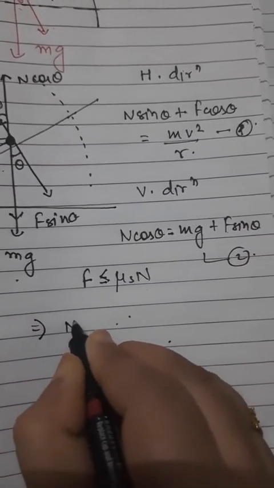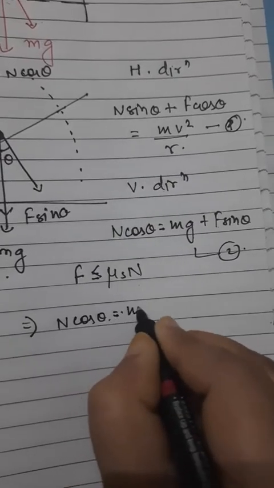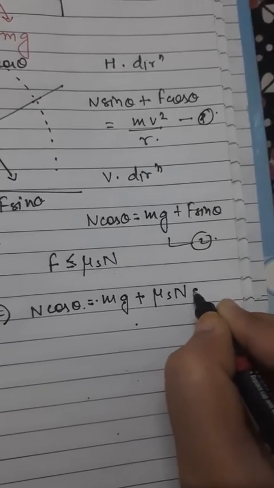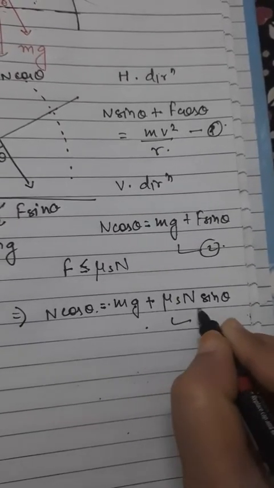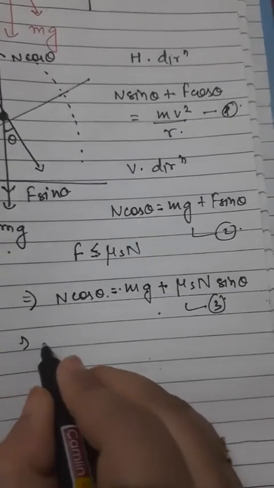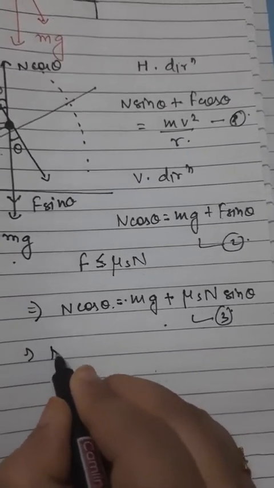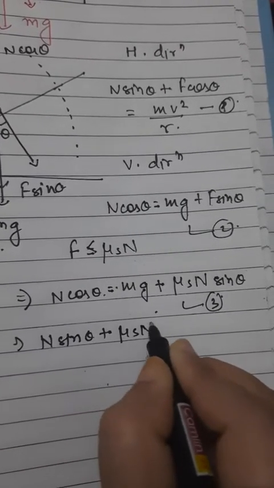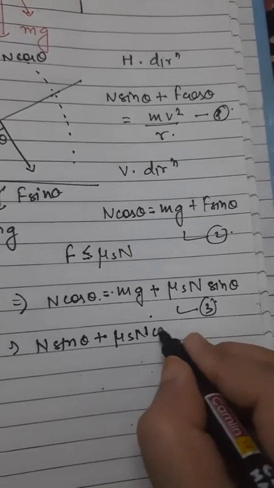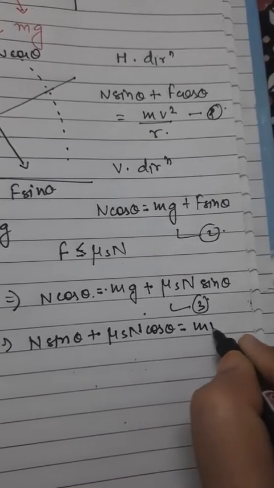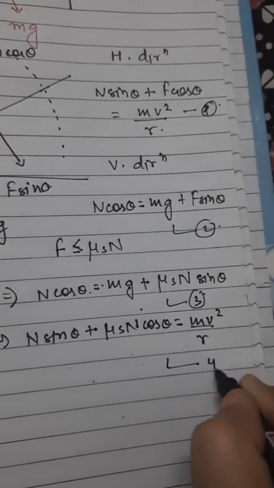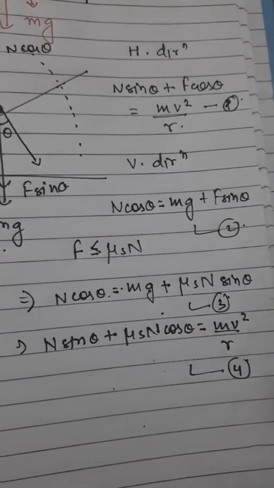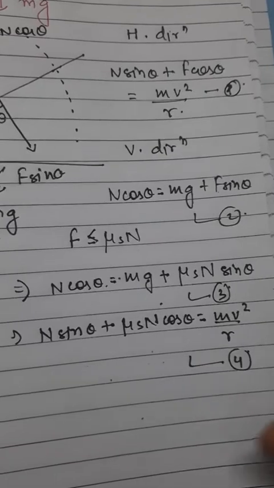Number 1: n cos theta equals mg plus mu s into n sin theta. This becomes our equation number 3, because I am rewriting it. And the second equation, equation number 4, is n sin theta plus mu s into n cos theta equals mv square by r. So I have rewritten the above two equations in terms of mu s into n, which means I have replaced the frictional value.